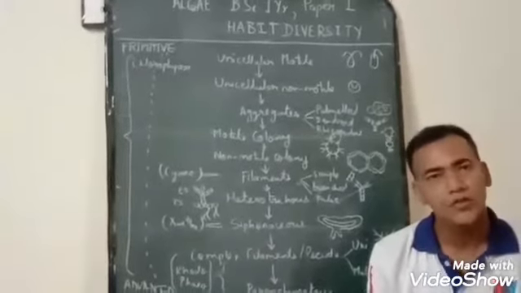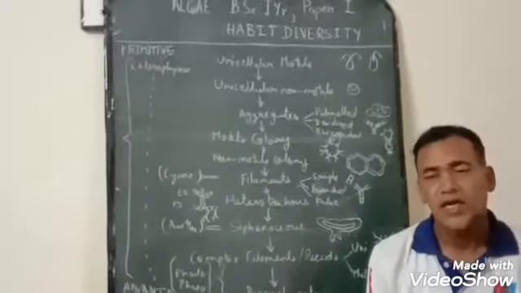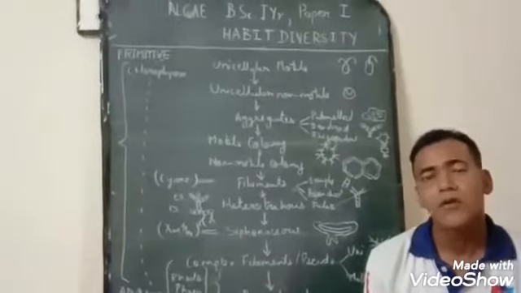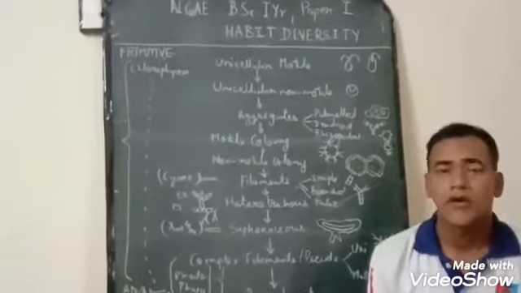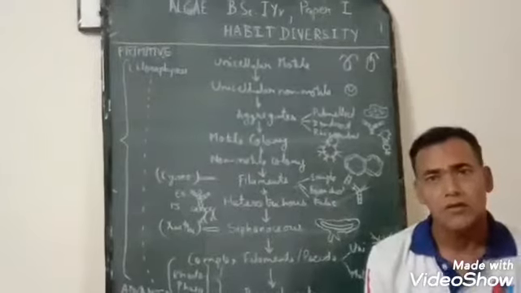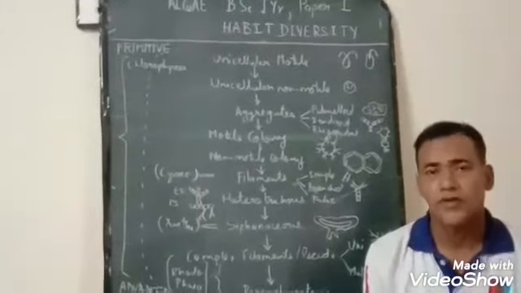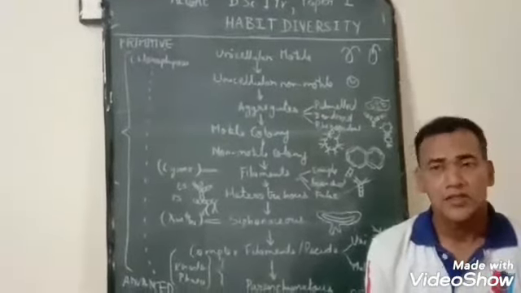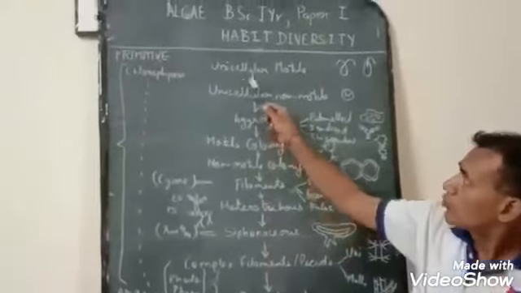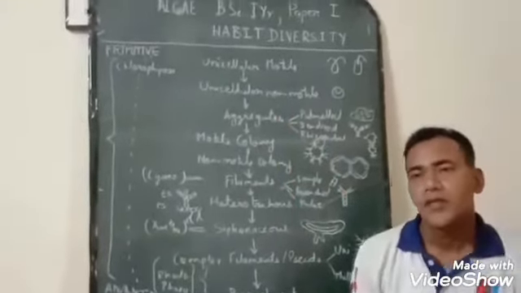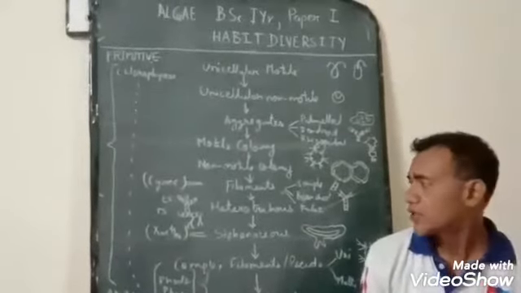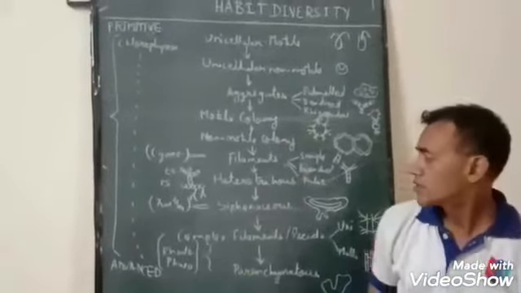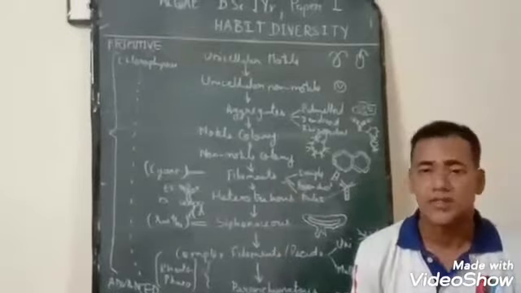Friends, algae is a very large group with varying sizes and types of thallus. The range of thallus is very large and it varies from a micron to hundreds of feet. Micron can be plankton and an example of hundreds of feet, like 200 feet, can be Macrocystis. Now these are arranged in evolutionary sequence from unicellular motile to parenchymatous. Each type is characteristic of a particular class of algae and these all are interrelated with each other.